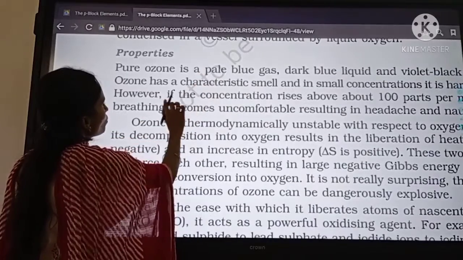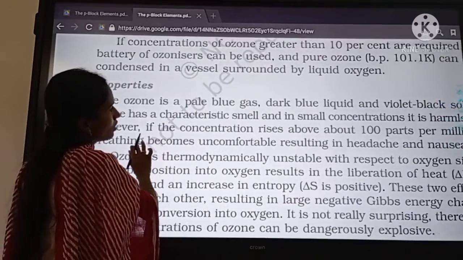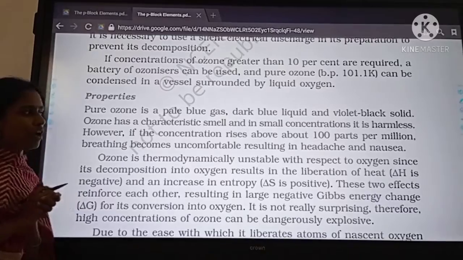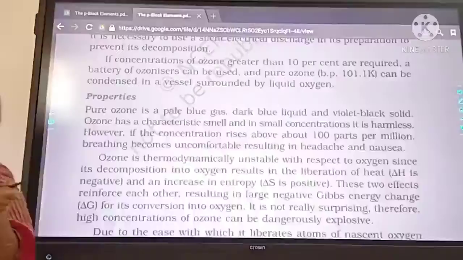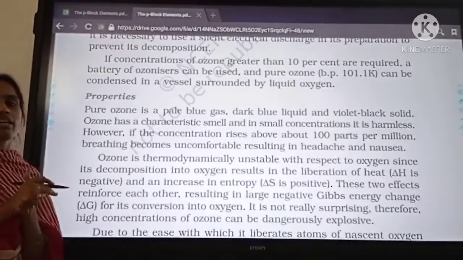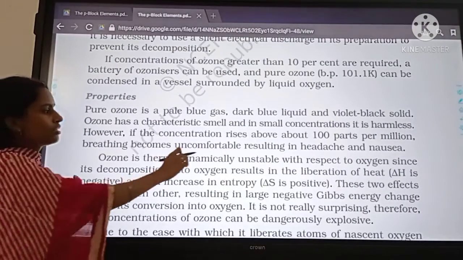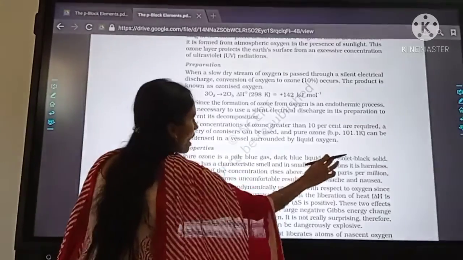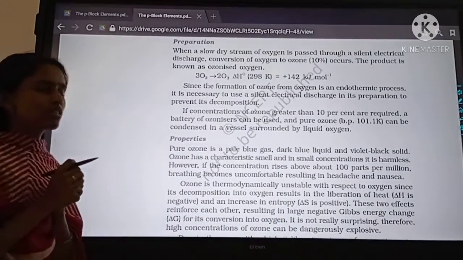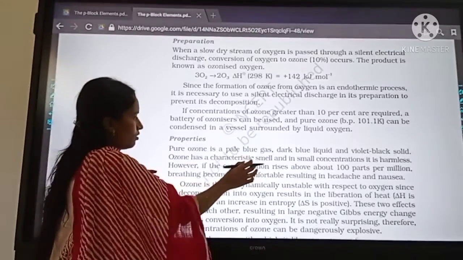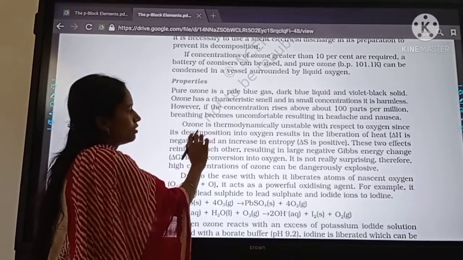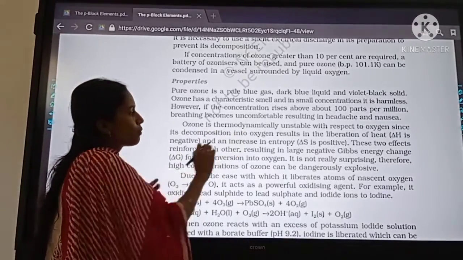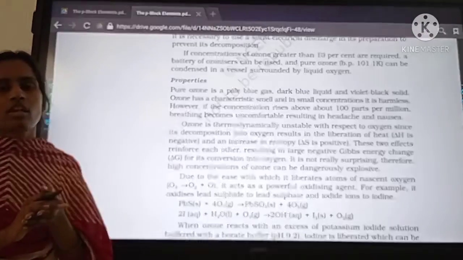Next, ozone. In small concentration it is harmless, but in higher concentration it results in headache and nausea. So a high concentration of ozone will cause some health problems. It is a toxic gas at high concentration, and ozone is thermodynamically unstable.